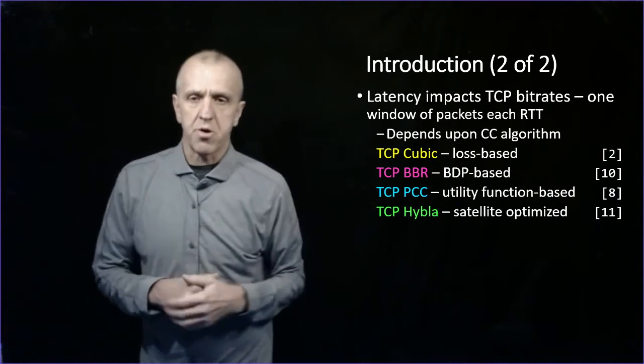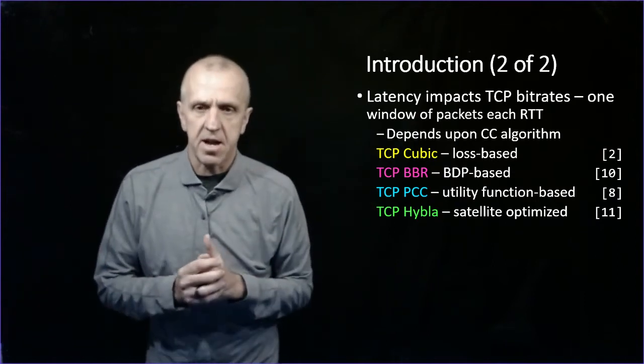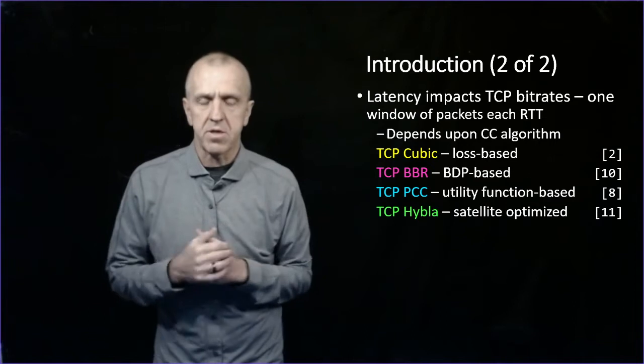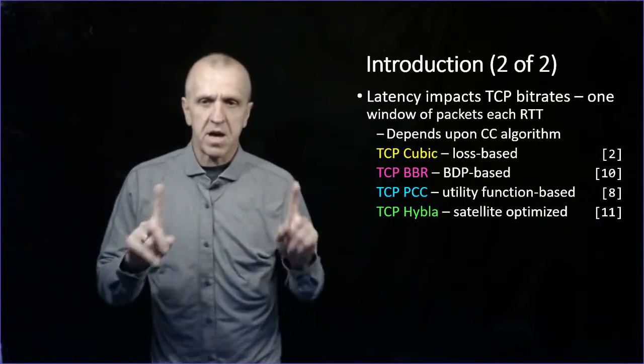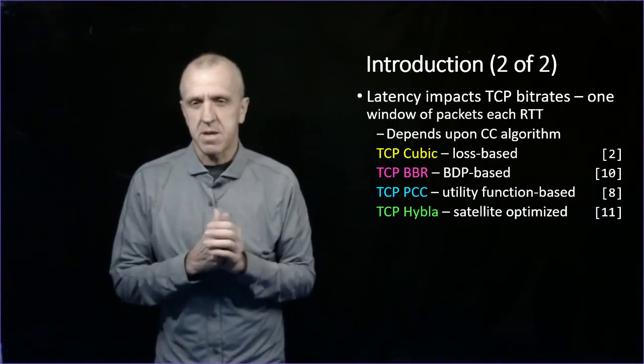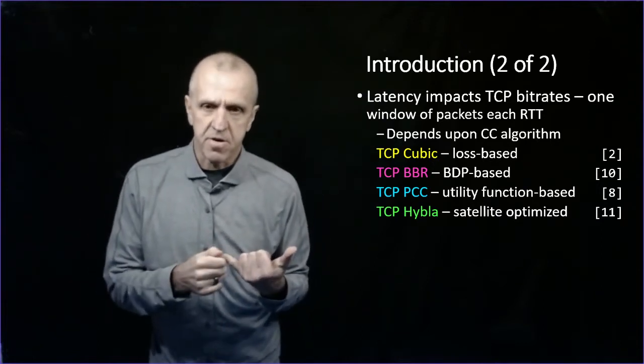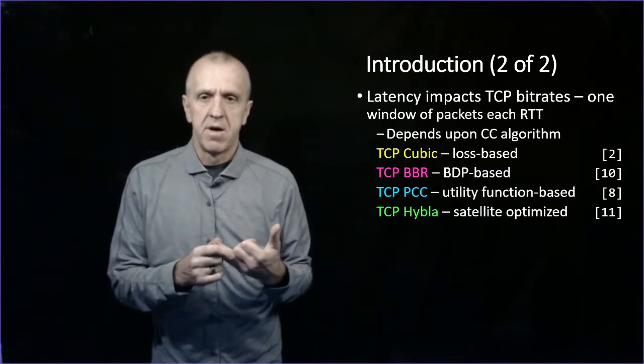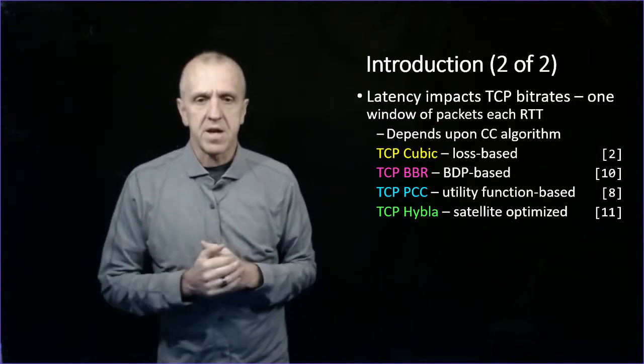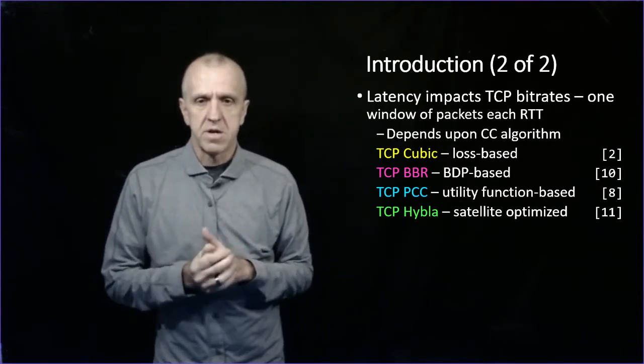PCC is another approach where it comes up with this function to decide utility, and it'll use that to pick the window size. So it does these little mini experiments to pick the best window size that has the best utility. And that's based on, there's different functions, but based on a measure of loss and round trip time and throughput to decide on what it's going to actually choose for window size.